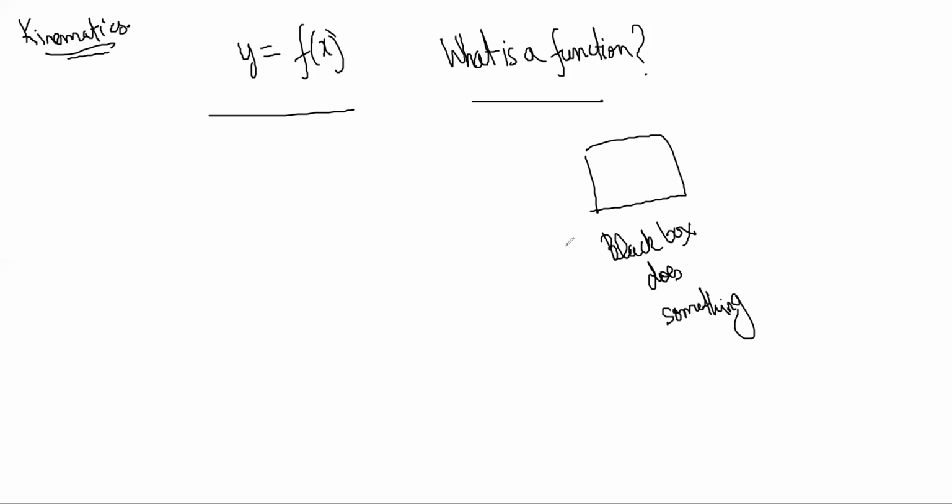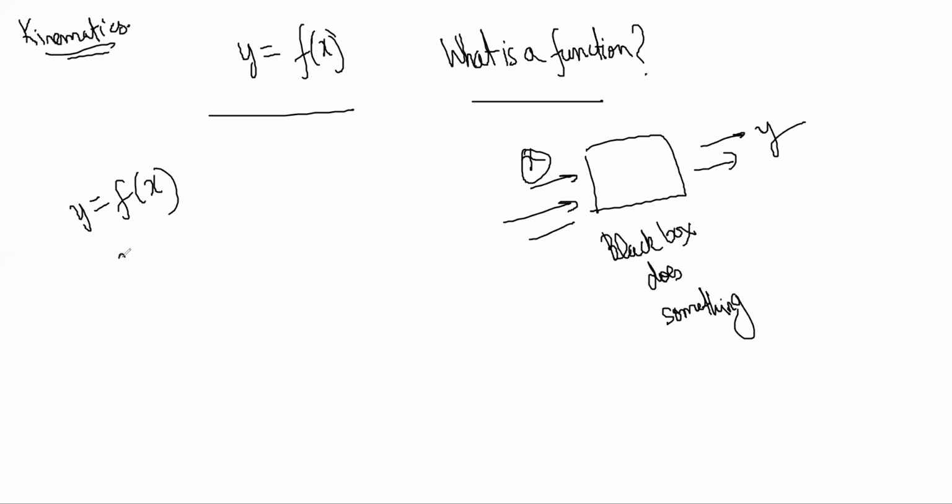It takes in inputs, inputs are called x, outputs are called y, and inside something is happening. It transforms the x's into the y's, right? That is a function. So when you say y is equal to f of x, you specify the rule by which you are changing x to make it y.